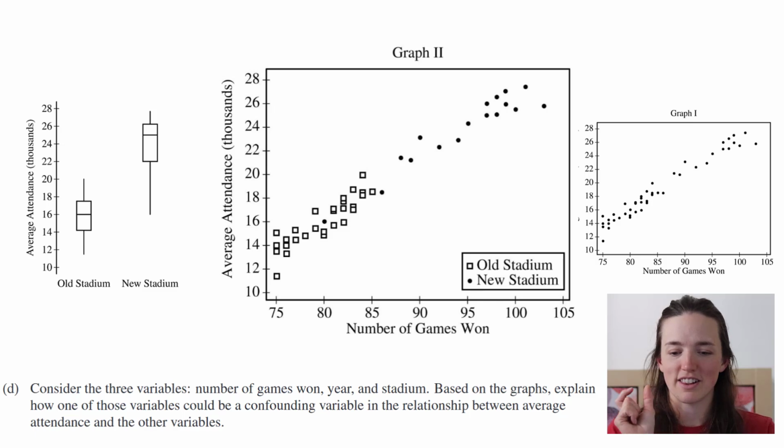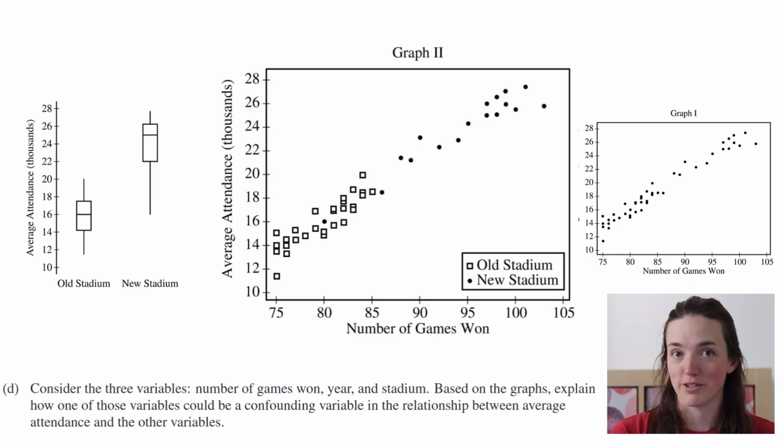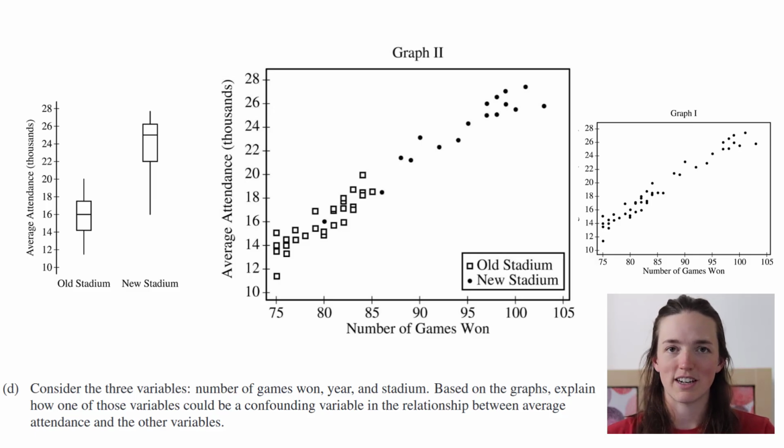I think the new stadium is the confounding variable, because we can't tell if more people are coming to the games because the team is winning more, or because they want to go to the new stadium because it's fancy and nice and new. So that's what I would explain, and I would include a lot of context and specifically mention how we can't tell if the response is changing because of games won or stadium. And my dudes, that is the end of question 6.